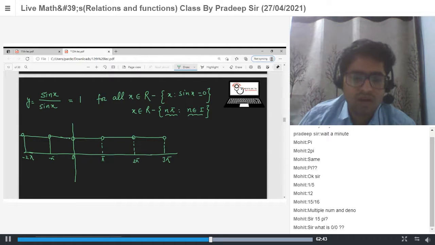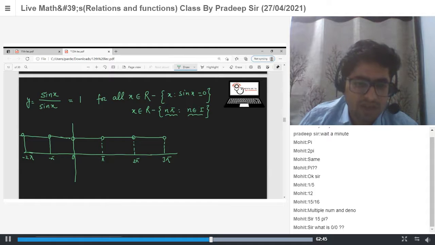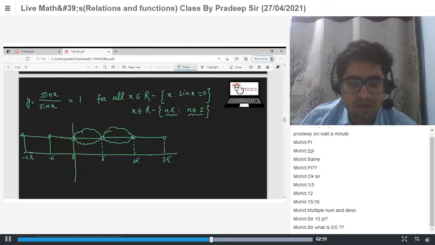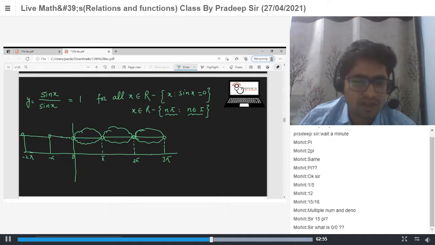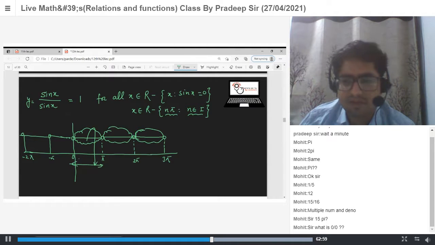If you look carefully, this function is repeated again and again. So it means the period is what? The period is pi. Yes or no?